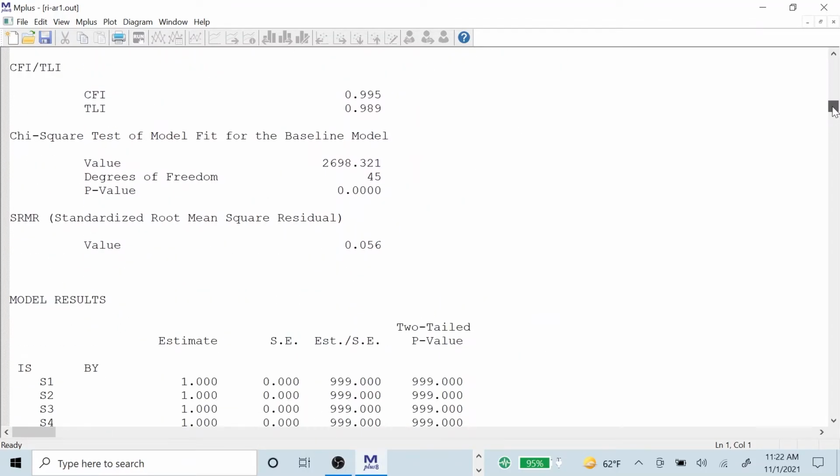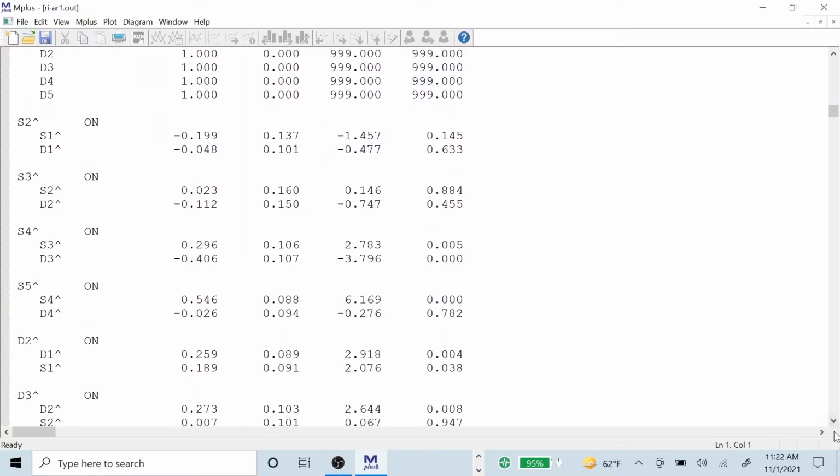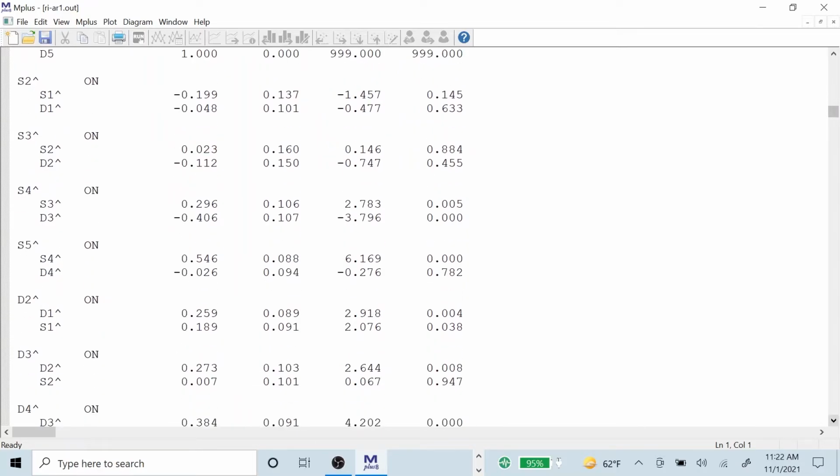So what are the estimates here then? Well, if you look at them here, S on D, that's negative, but it's insignificant for the second on the first time point. Third regressed on the second, negative but insignificant. Fourth regressed on the third, negative, and there you have a significance. That's the first one, S4 on D3. And it's the only one of the S regressions that's significant.